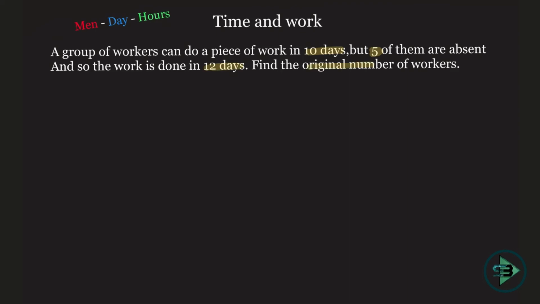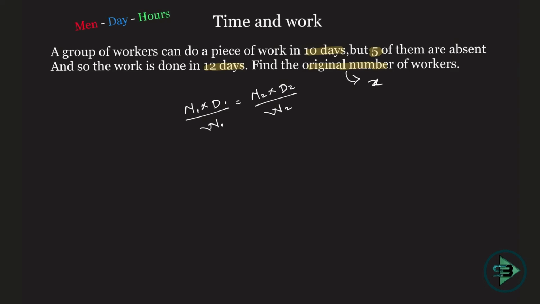Find the original number of workers is my question here. So always say that let the original number of workers be X. What will I do here? Rs is not given here, so the formula is now reduced to M1 into D1 upon W1 is equals to M2 into D2 upon W2. That's how the formula is reduced right now, because Rs is not there. So let's ignore that, or let that be equal to 1. It'll give the same formula here.